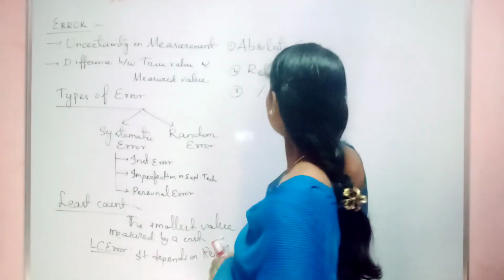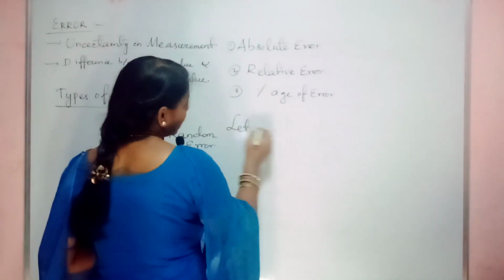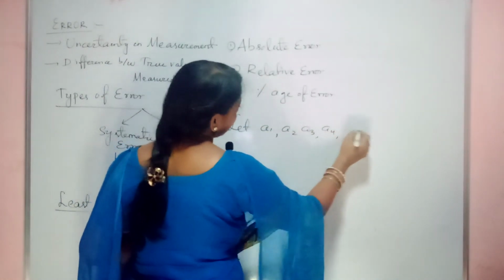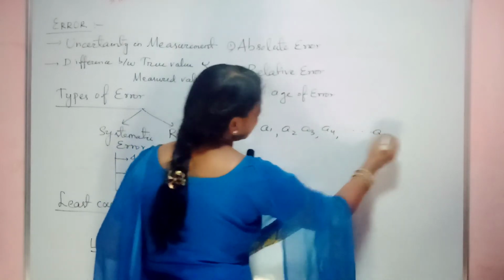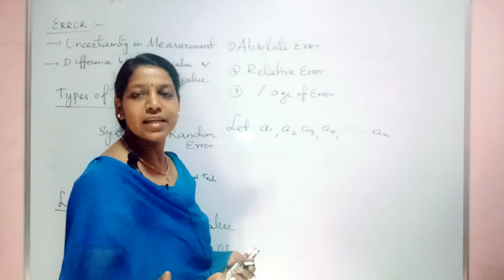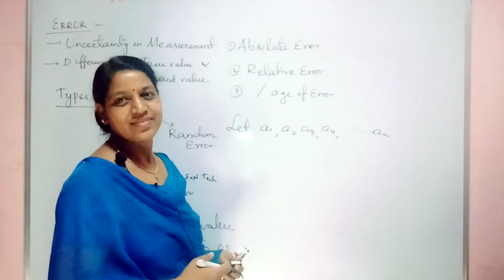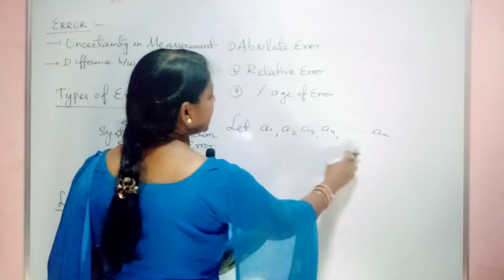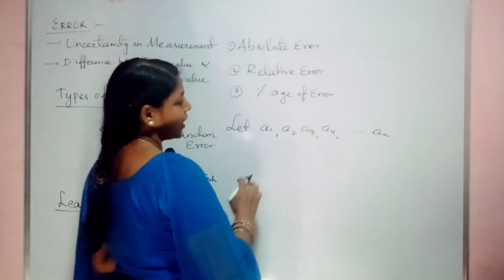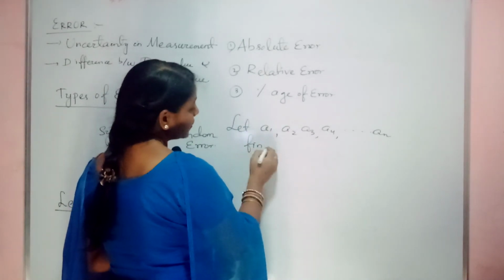Suppose you are measuring that same quantity, let it be A1, A2, A3, A4 ... You are measuring up to n number of times. The more measurements you take, the lesser the error. Clear? So let you are measuring the quantity A1, A2, A3, A4 up to n times. Now next step, what you have to do? Find the mean of it.